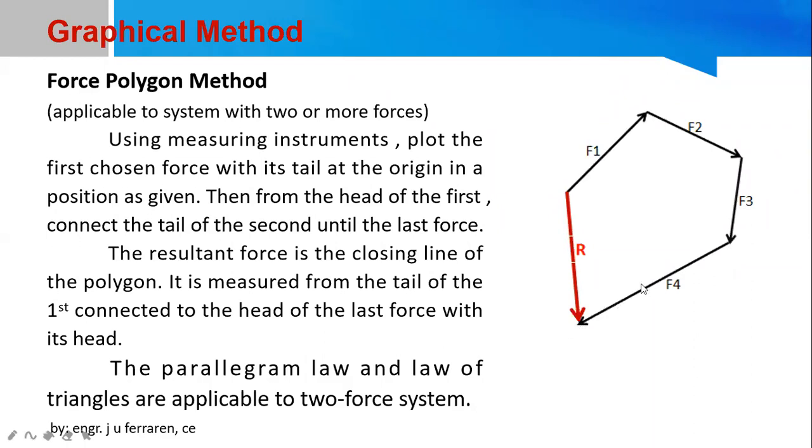Now, if the last force does not go back to the initial position, meaning there is a value of the resultant. So if you take the measure of this, it will represent the magnitude, and the direction can also be identified. Okay? So a specific example will follow.